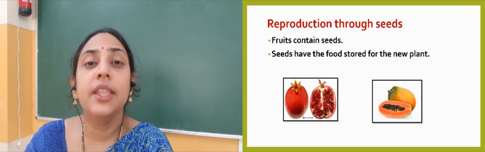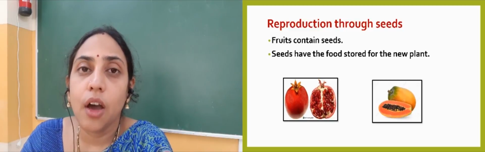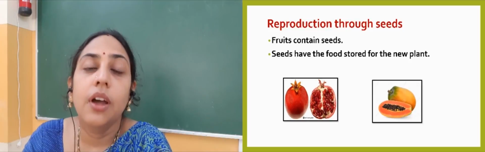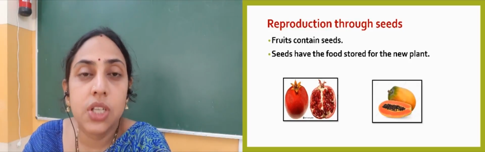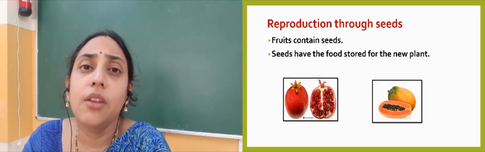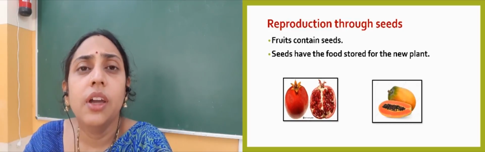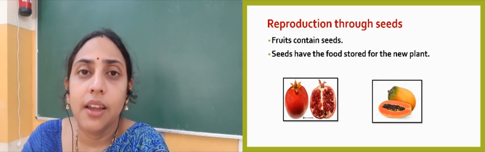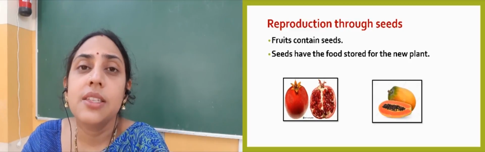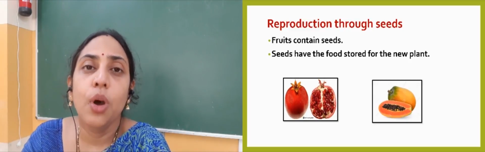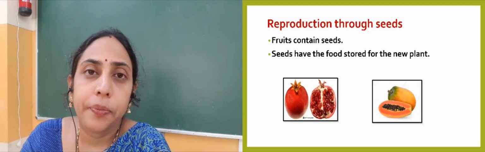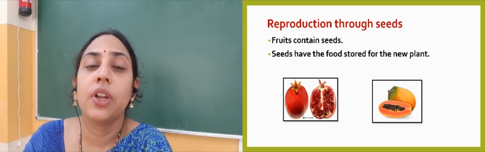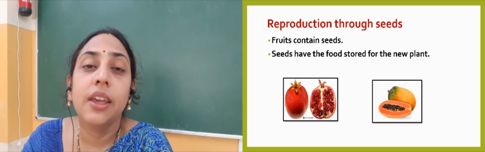And when this seed gets all the favorable conditions, that means warmth, air, moisture, water and proper environmental conditions, then this seed starts growing into a new plant. The seed contains food for the baby plant, the young plant.